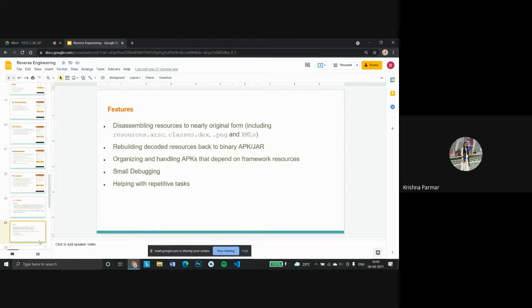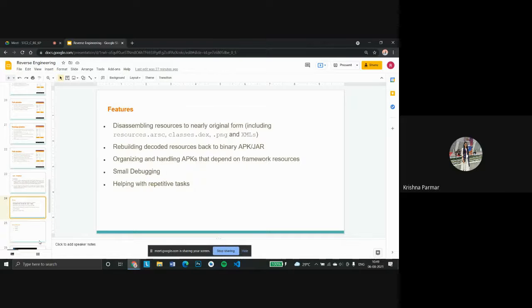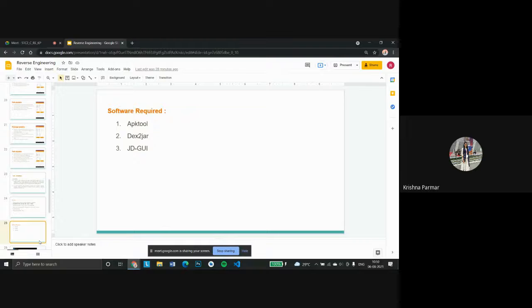Okay. And what are the supportable formats? Supportable format means, like, some tools can only go ahead with .NET, some tools with Python or Java. So the supportable format for this tool is APK, that is, Android applications. Yes. What is the limitation of using this tool?